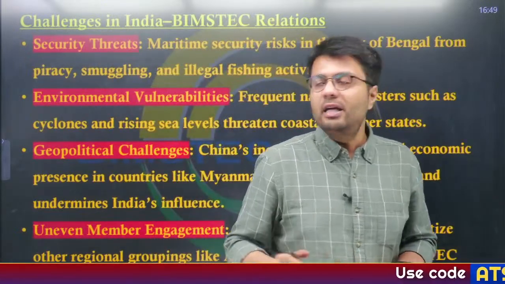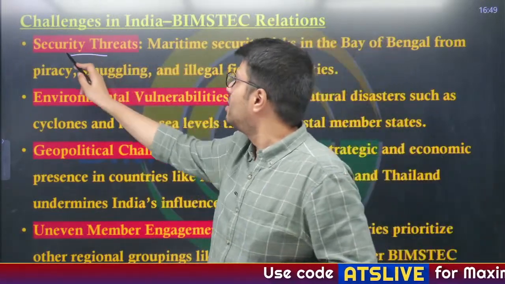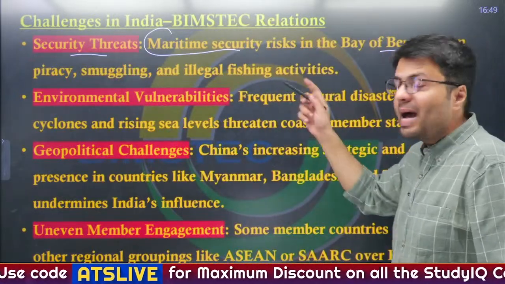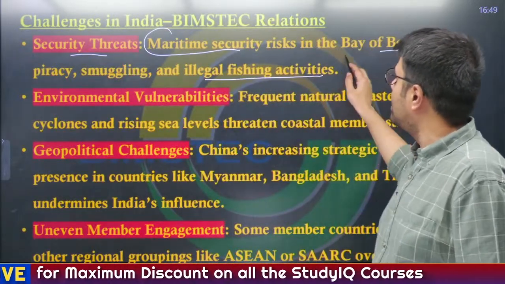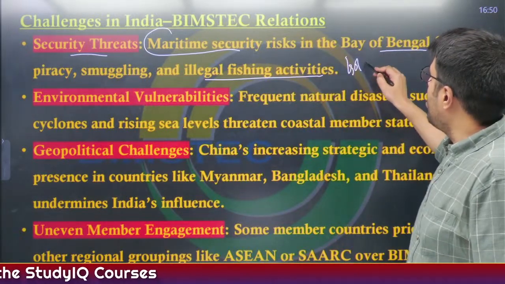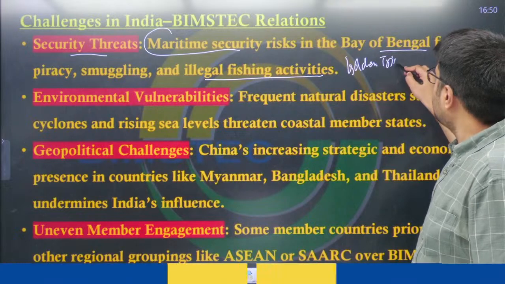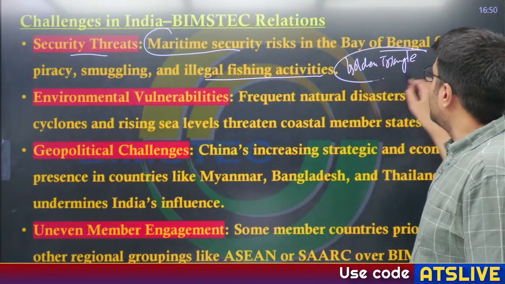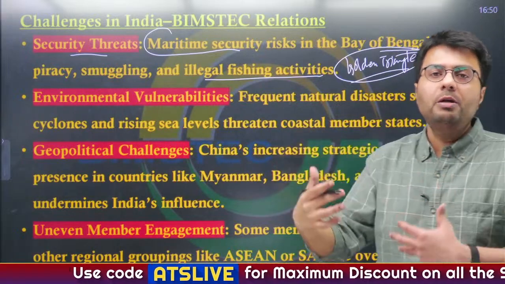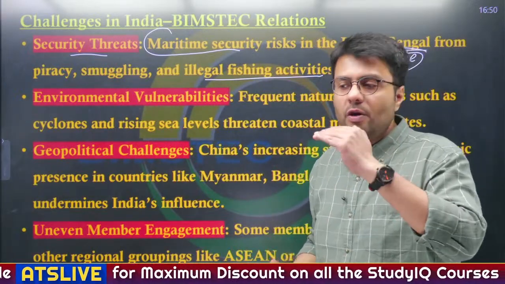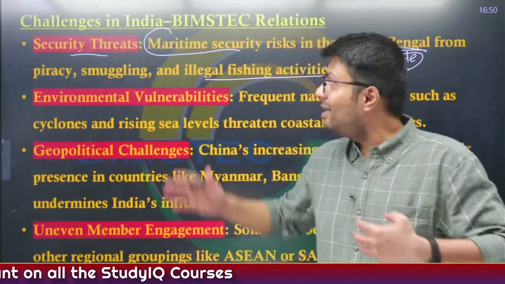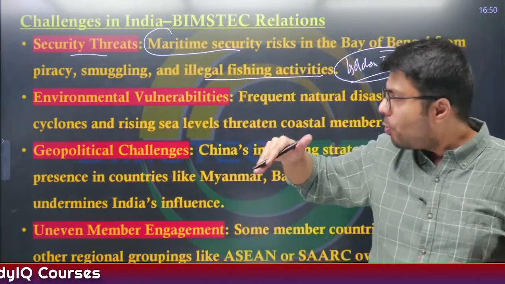Other challenges include the existence of security threats. Now this region witnesses maritime security threats in the Bay of Bengal from piracy, smuggling, and illegal fishing activities. Also, countries like Myanmar are part of what? The Golden Triangle, which is known for its drug-related production. Because of these existing security threats, cooperation between countries or easy flow of goods and services across the border can't happen, because you have to close your borders to prevent these security threats from entering your own country.